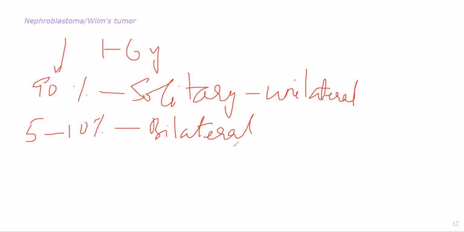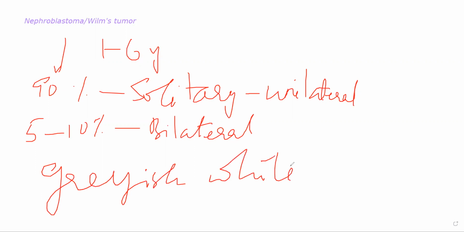If you cut open this tumor, it will look like the flesh of a fish. It will be grayish white in color. Sometimes it will be cream yellow. It depends. Sometimes it will be creamish white, or grayish white, or creamish yellow kind of discoloration, a very pale color. And you will see that this is a very soft type of tumor. It is not a very hard tumor. If you open the tumor, you will see several small areas where there is necrosis occurring. Necrosis and hemorrhage can be seen inside the tumor, and you will see a lot of cells proliferating there.